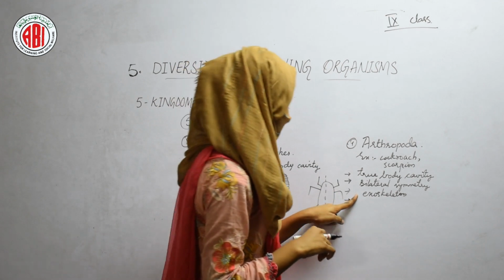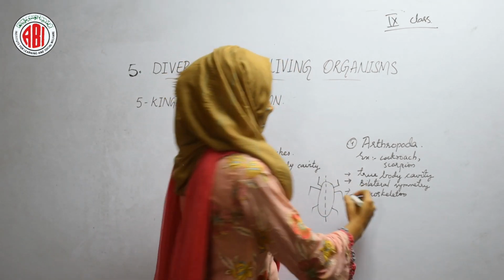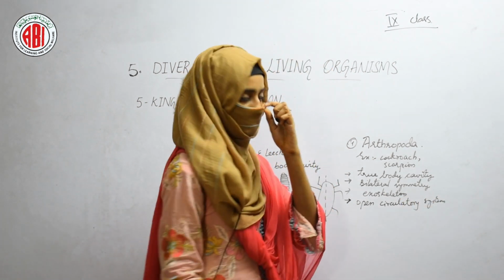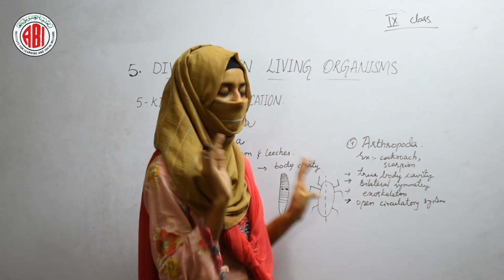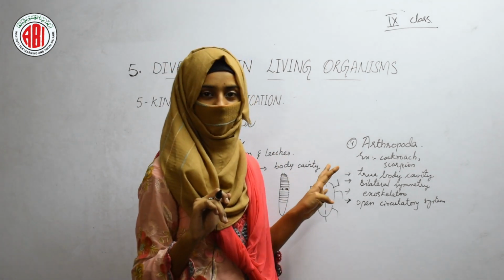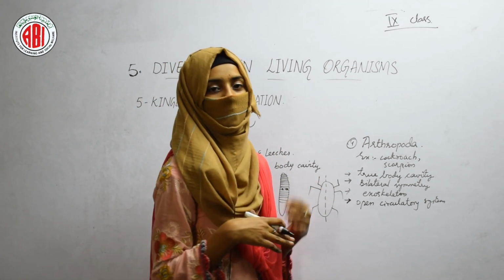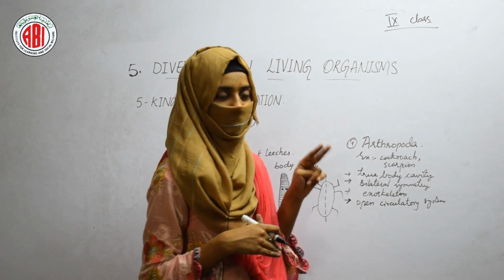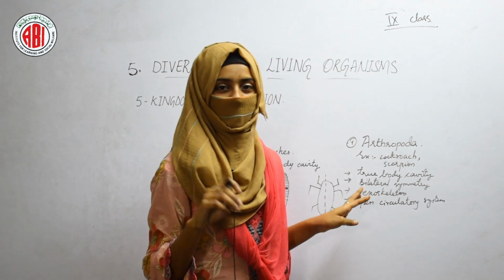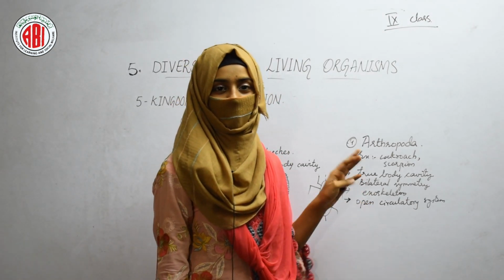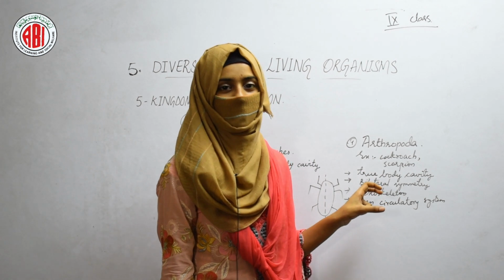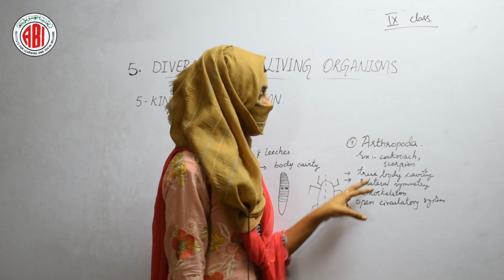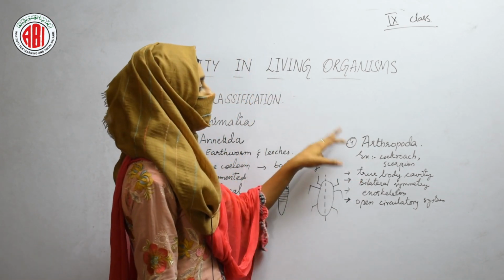So they have an exoskeleton, and they show the open circulatory system. The open circulatory system means the blood does not flow through the blood vessels. The blood vessels or the arteries are not present in the body of these animals. The blood easily flows through the body cavity. In the body cavity, the blood flows. So as the blood flows in the body cavity, there are no blood vessels present in these animals. We can call it open circulatory system. So these are certain features of arthropods.